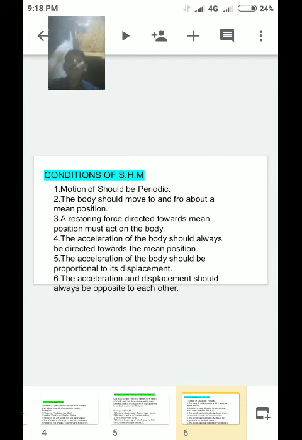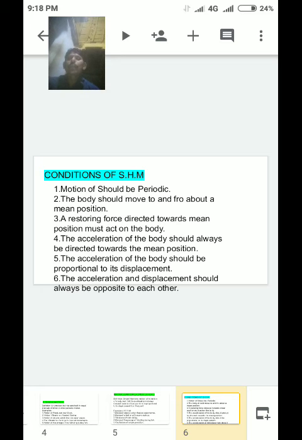Conditions of simple harmonic motion. This topic is very important. First one, motion should be periodic.